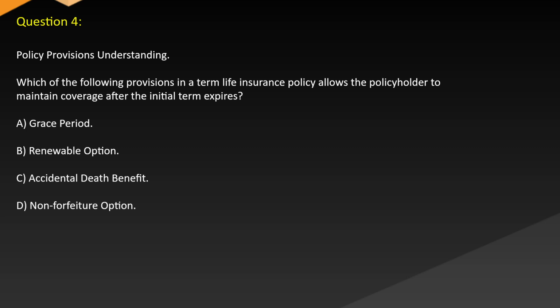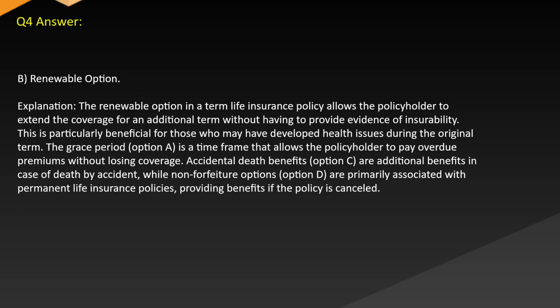Which of the following provisions in a term life insurance policy allows the policyholder to maintain coverage after the initial term expires? A. Grace period. B. Renewable option. C. Accidental death benefit. D. Non-forfeiture option. Answer: B. Renewable option. Explanation: The renewable option in a term life insurance policy allows the policyholder to extend the